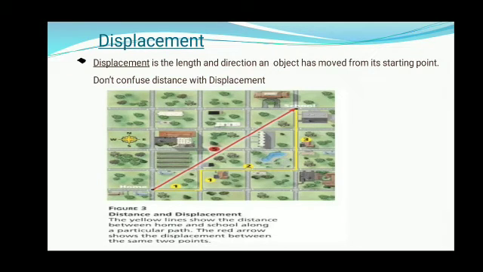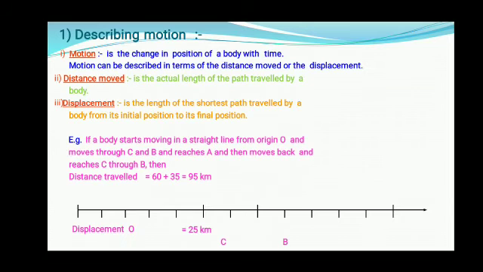Here we are having a distance and a displacement. Children, you can see the yellow line shows your distance. 1, 2, 3, 4. You are having a step by step length. Your starting point is home and your end point is school. Now the red line shows displacement, the shortest path covered by an object. It is a change in the position with the time.